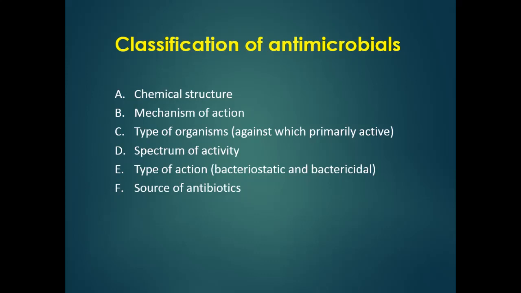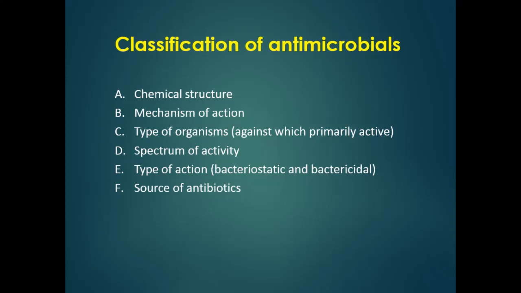Another is the spectrum of activity. A spectrum means the number of organisms affected by the same drug. So it is further divided into broad spectrum and narrow spectrum. Broad spectrum antibiotics affect several types of microorganisms, and such antimicrobial agents are used where the specific type of microorganism is unknown.